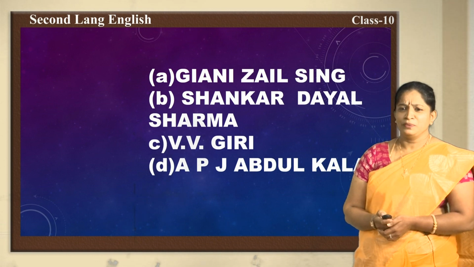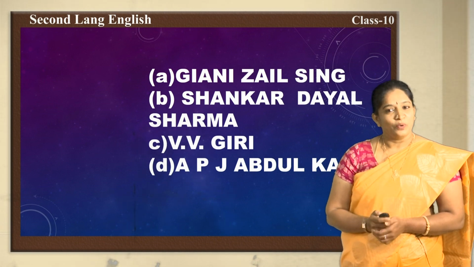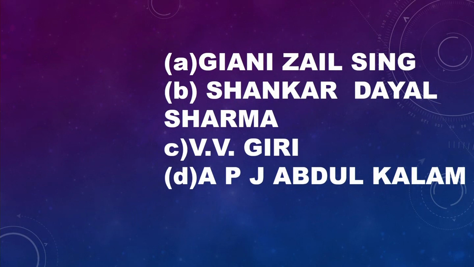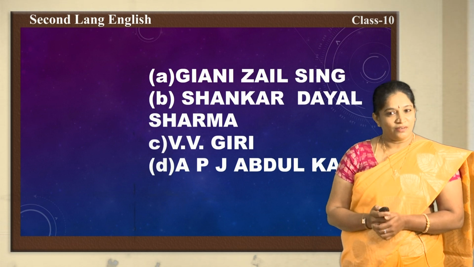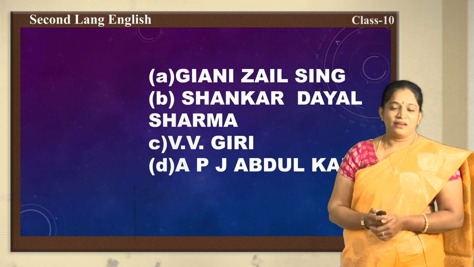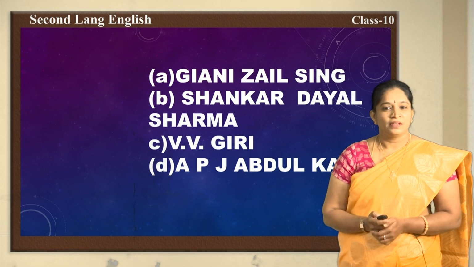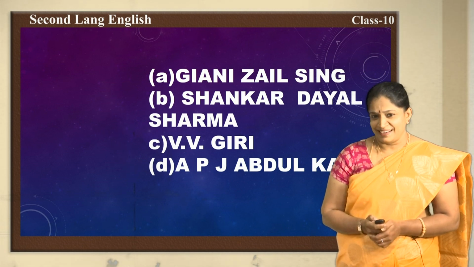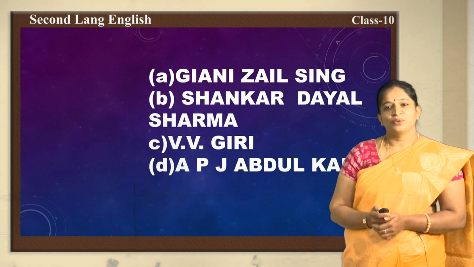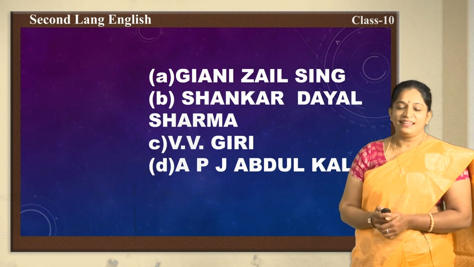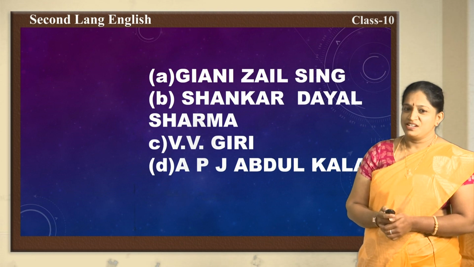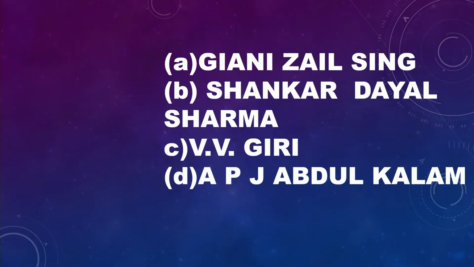Here I am giving you first only the options because you are all very brilliant and with the options you have to read all the names of the persons because I want you to know where our quiz questions are running around. Okay? So, shall we read the options now? Option A, Gyani Zail Singh. Option B, Shankar Dayal Sharma. Option C, V.V. Giri. Option D, APJ Abdul Kalam.